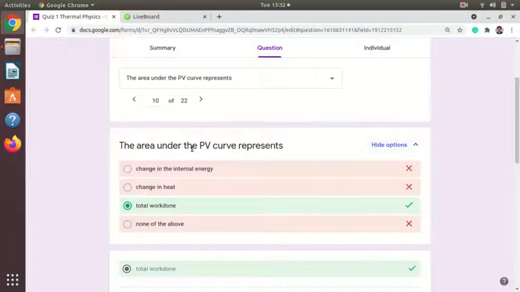The area under the PV curve represents what? We have also drawn PV diagrams, or you can also find it from the equation P dV. That is nothing but the total work done. For total work done, we find the area under the curve, and the area under the curve is the integration of P dV. So the correct answer is total work done.